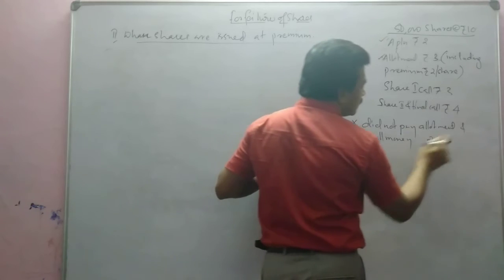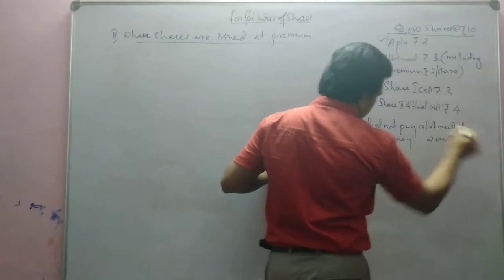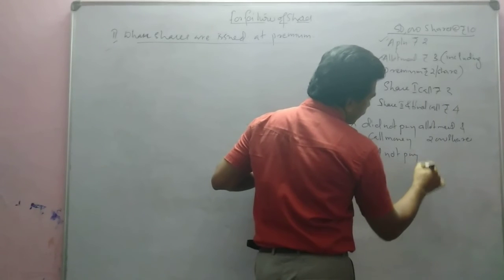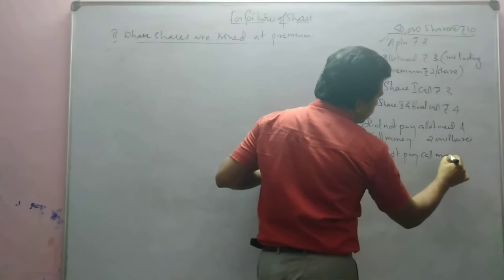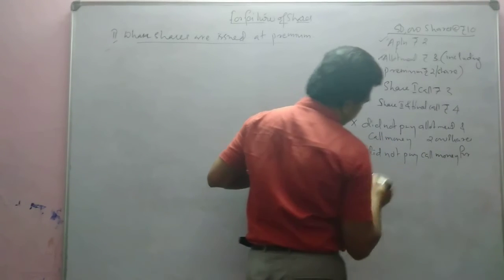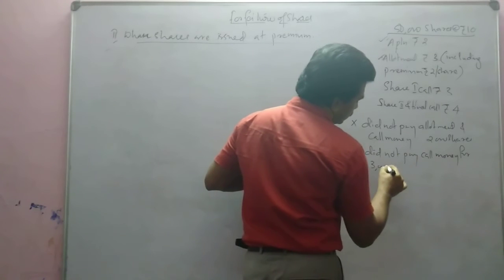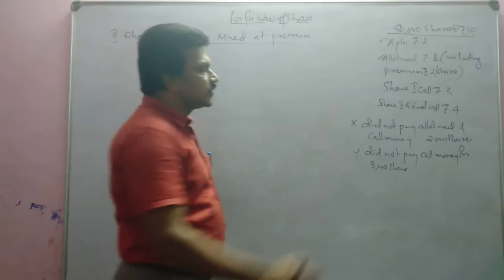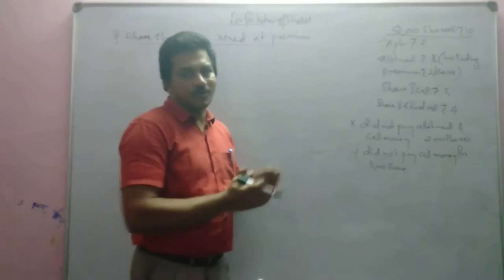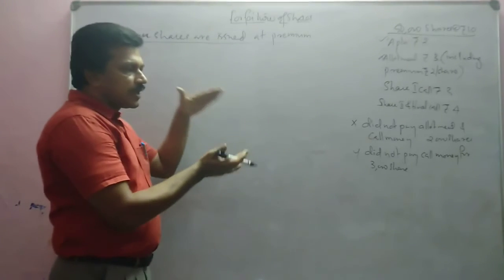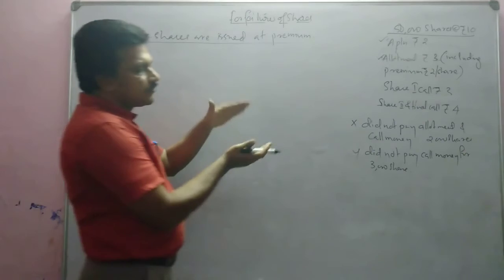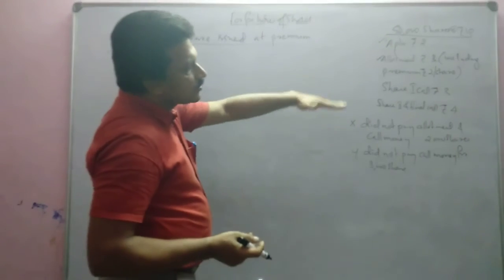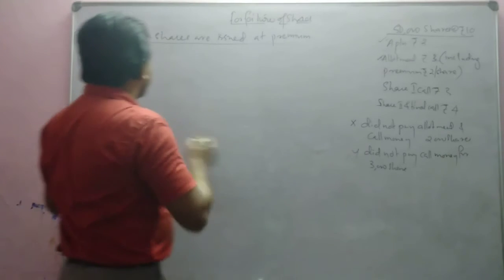Another shareholder Y did not pay call money for 3000 shares. And these shares are forfeited after making the second and final call. Then what will be the journal entry? We are making a combined forfeiture entry for both the shareholders, because it is forfeited after making the second and final call. Then the journal entry will be